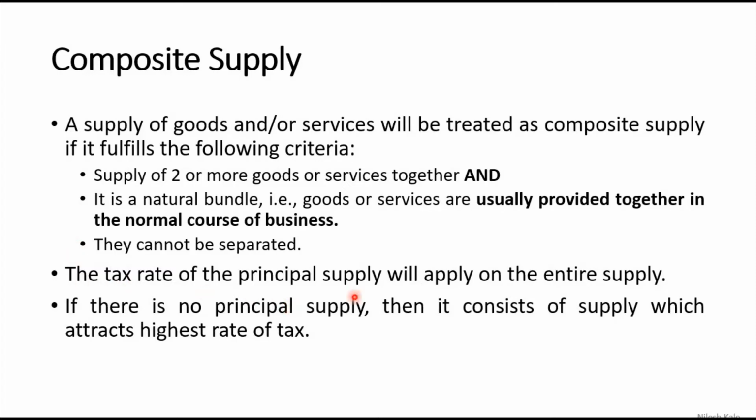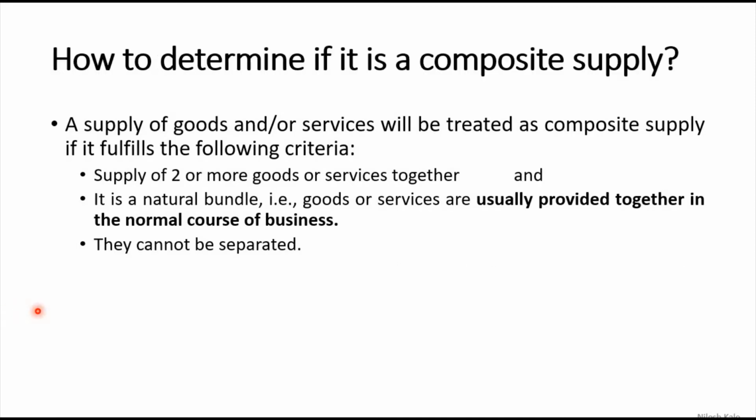The tax rate of the principal supply will apply on the entire supply. Look at this point. The tax rate of the principal supply will apply on the entire supply. There is an image we will see on the next slide. There you will understand. If there is no principal supply, then it consists of supply which attracts the higher rate of tax or the highest rate of tax. So if there is no principal supply, then the highest rate of tax will apply, and this will be considered as a mixed supply, not composite supply, where no principal supply is there. Hope you have understood this point.